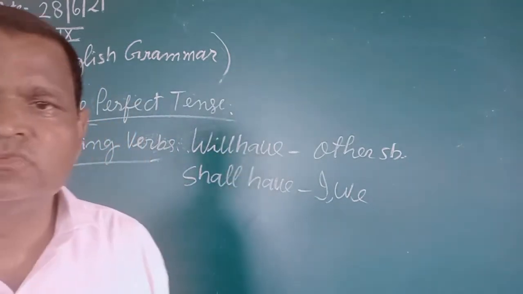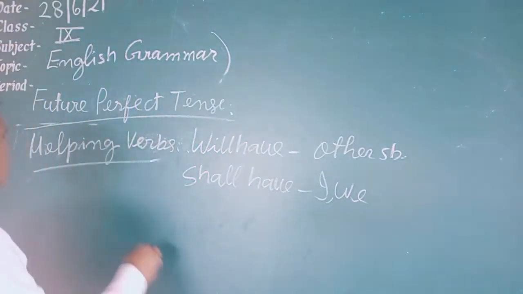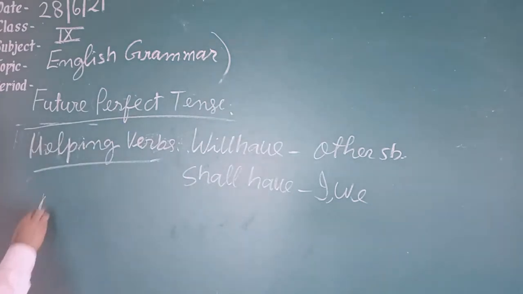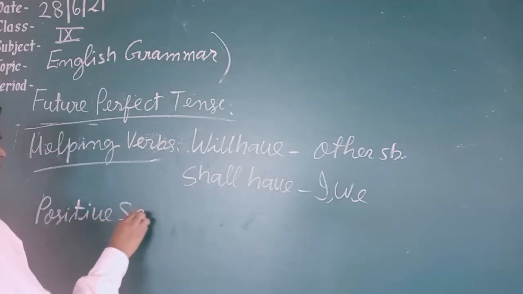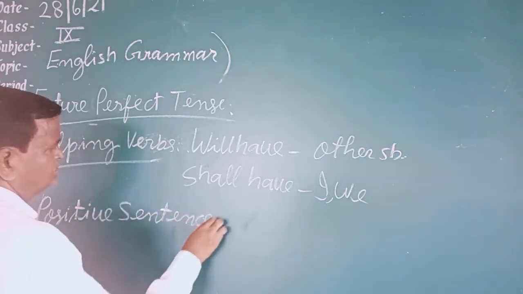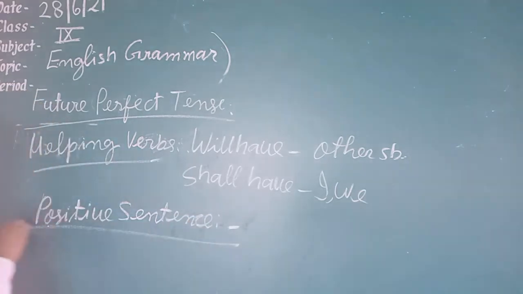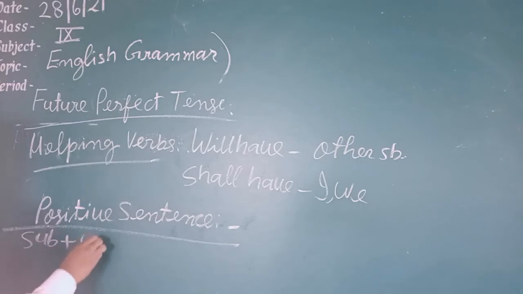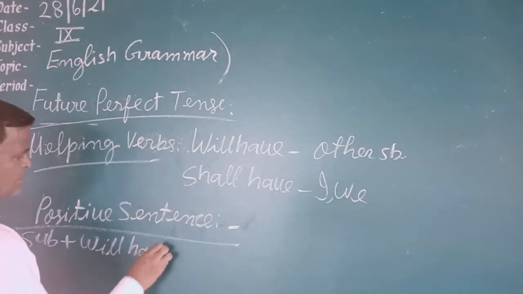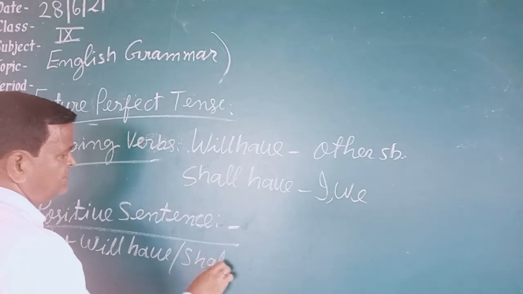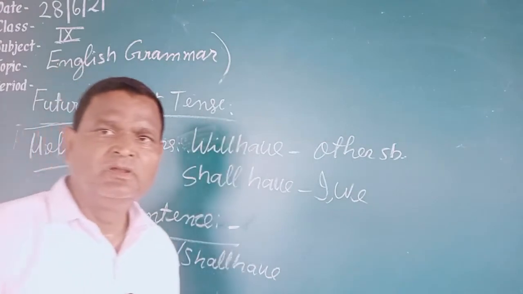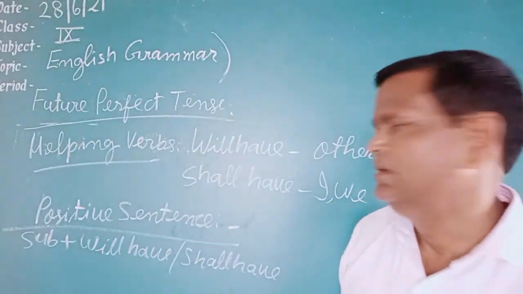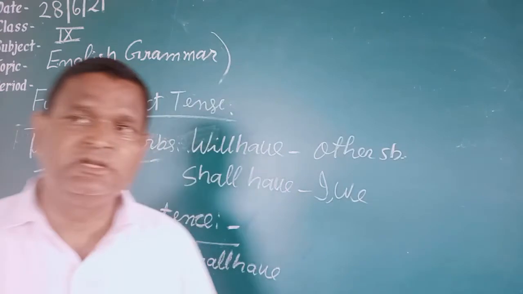Now see the rule of positive sentence. Positive sentence rule, first of all the subject is written. After the subject, will have or shall have is written according to the subject.